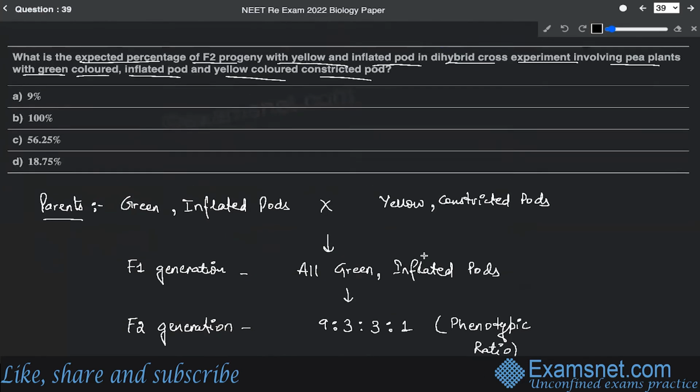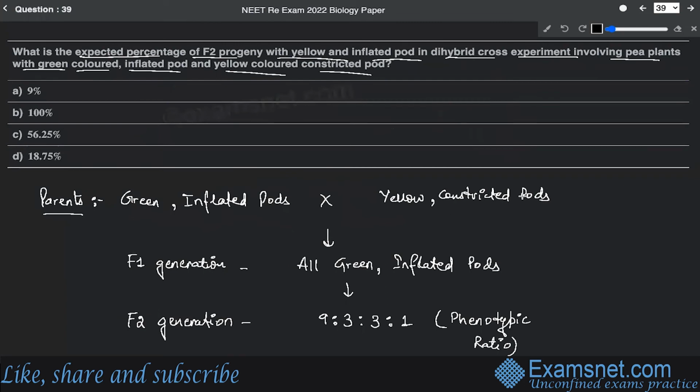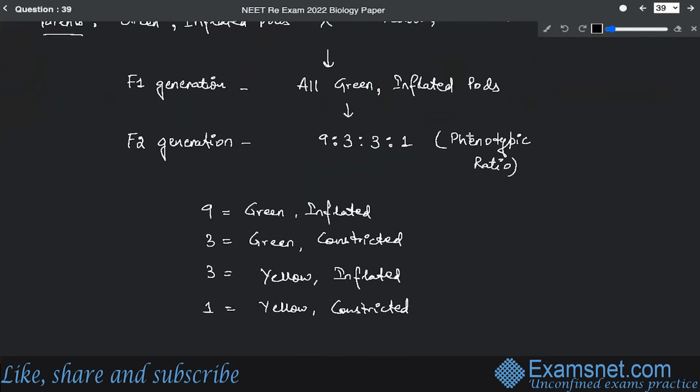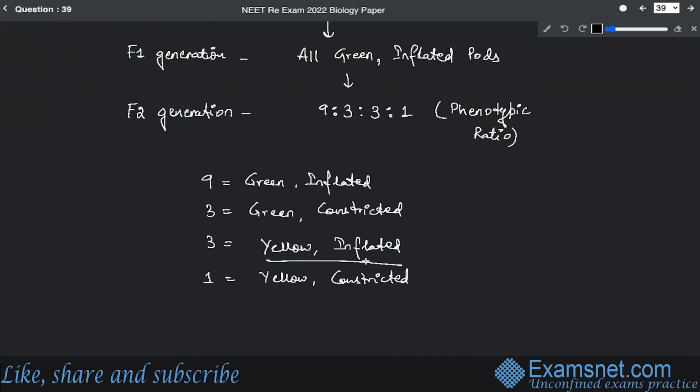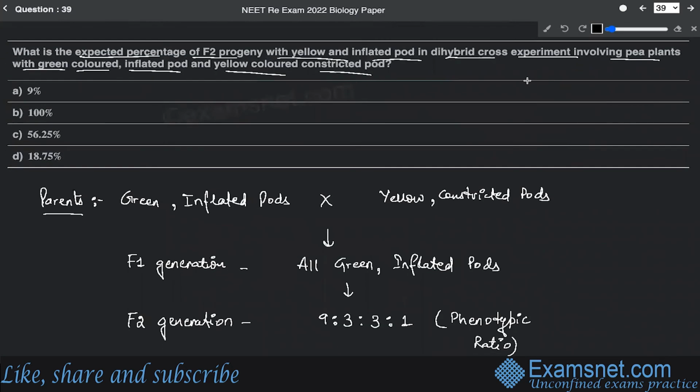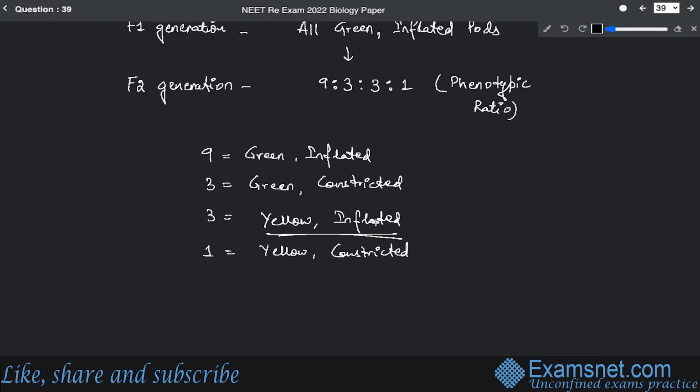So here it is asking that we need to find out the expected percentage of F2 progeny with yellow and inflated pods in a dihybrid cross experiment involving pea plants with green colored inflated pod and yellow colored constricted pod. So we need to find out the genotypic or the expected progeny of this.